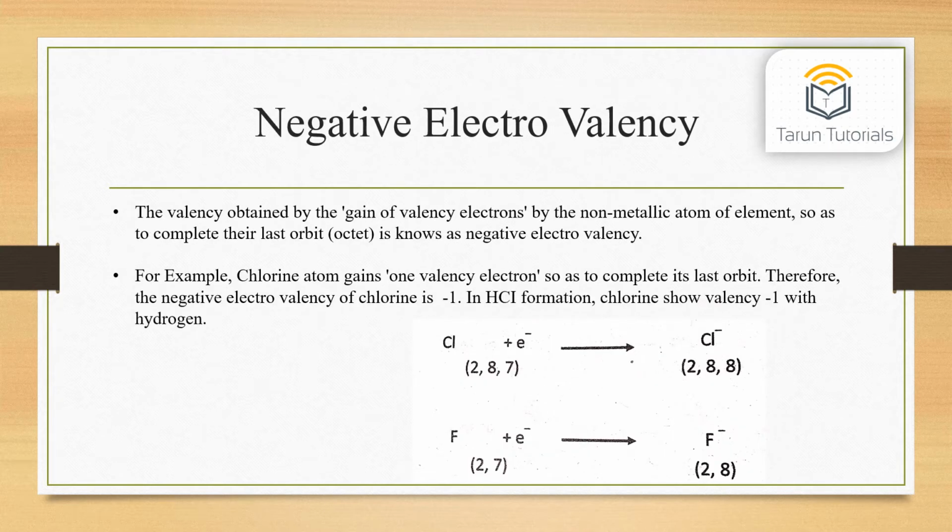Negative electrovalency. The valency obtained by the gain of valence electrons by the non-metallic atom of an element so as to complete its last orbit, that is octet, is known as negative electrovalency. For example, a chlorine atom gains one valence electron so as to complete its last orbit. Therefore, the negative electrovalency of chlorine is -1. In HCl formation, chlorine shows valency -1 with hydrogen.